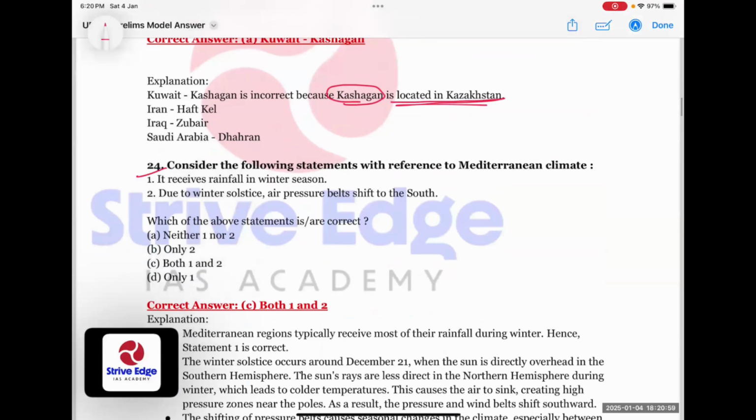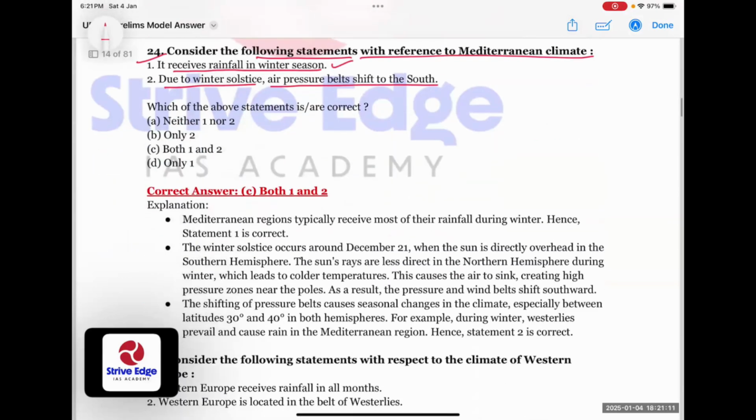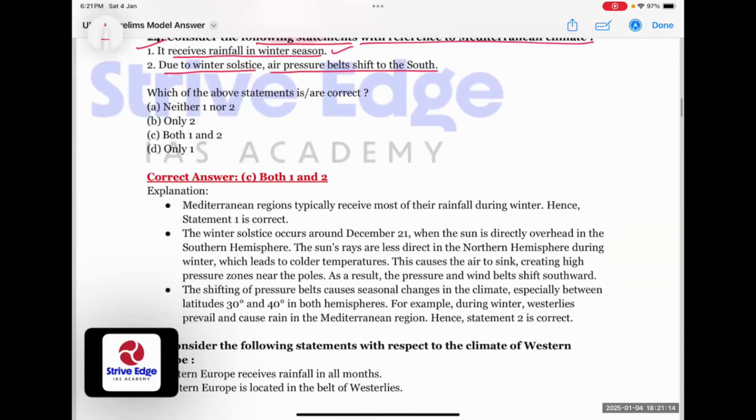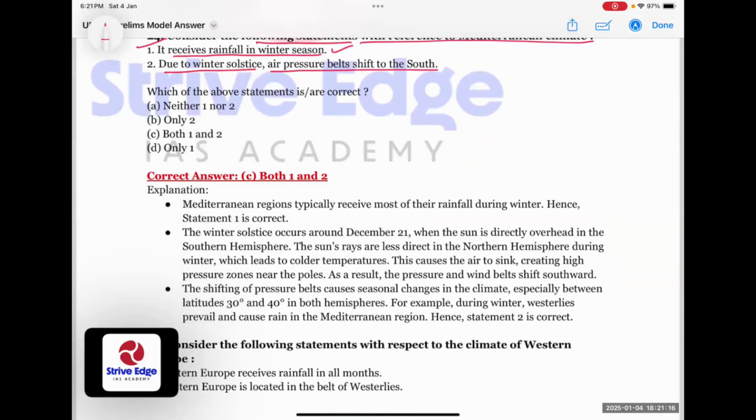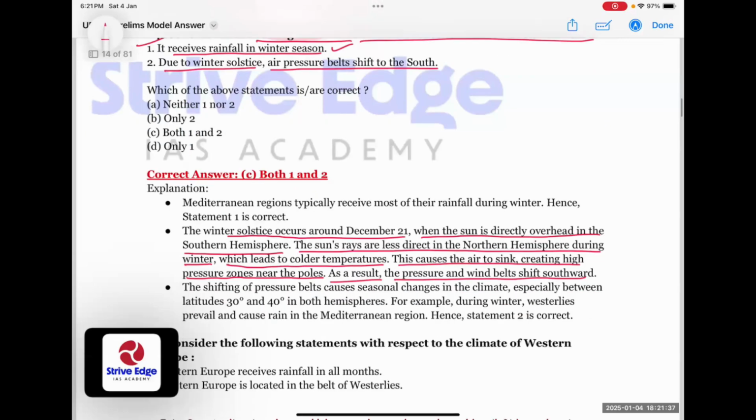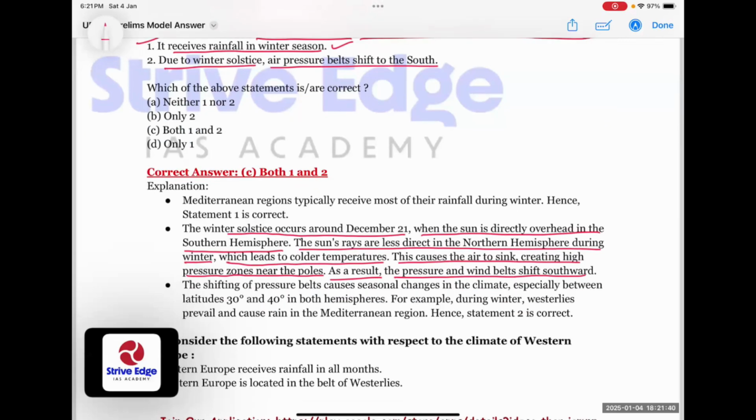So come to 24th question. Consider the following statements with reference to Mediterranean climate. It receives rainfall in winter season. True. Due to winter solstice, air pressure belts shift to south. Let's look at the explanation of this. The winter solstice occurs around December 21 when the sun is directly overhead in the southern hemisphere. The sun rays are less direct in the northern hemisphere during winter, which leads to colder temperatures. This causes the air to sink, creating high pressure zones near the poles. As a result, the pressure and wind belts shift southward. So winter solstice leads to pressure and wind belts shifting southward. So this part of the question is answered.